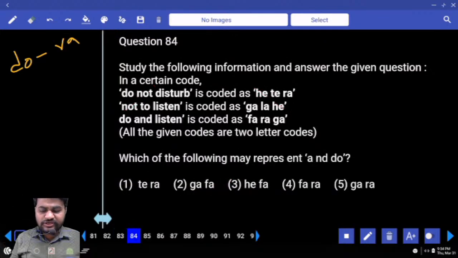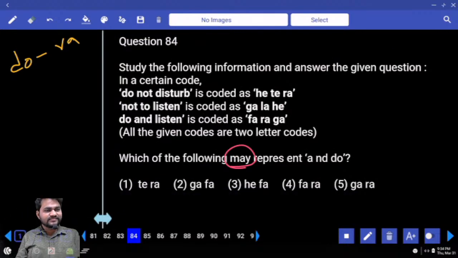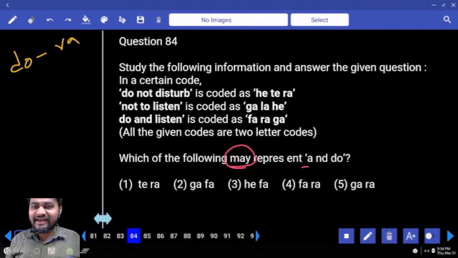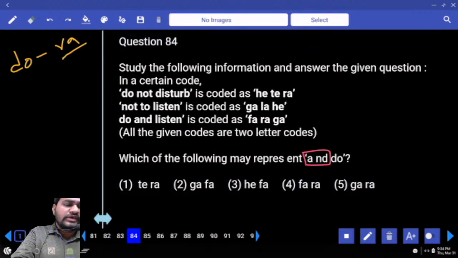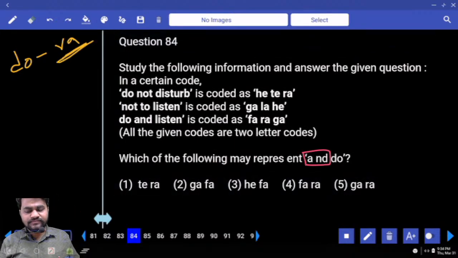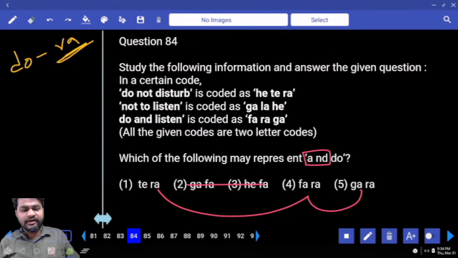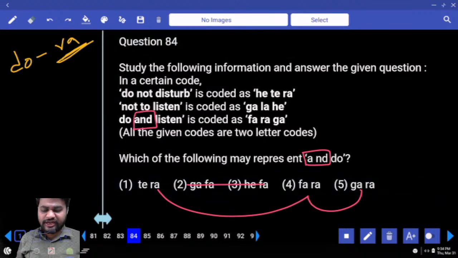Next, which of the following may represent and do? This is not A and D do. Okay, it is and, single word and then do. Do is already coded as RA. So second and third options are eliminated. Next we need to decode and. As we need to decode, and is present in only third statement.